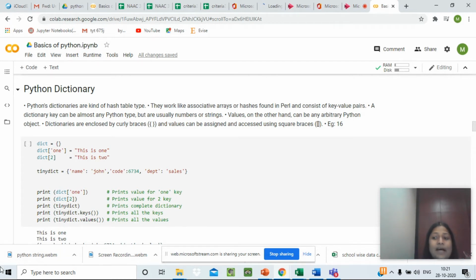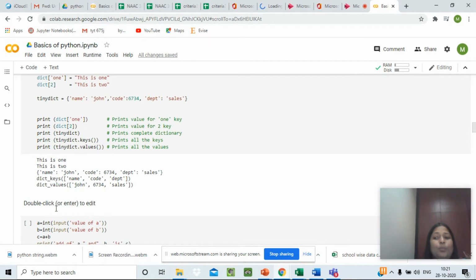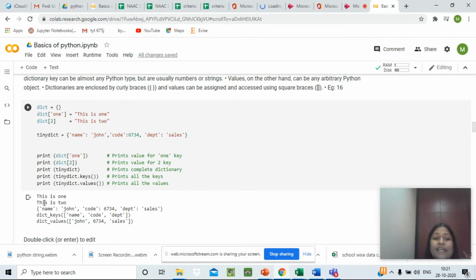Now, Python dictionaries are a kind of hash table type. They work like associative arrays or hashes found in Perl, and they consist of key value pairs. A dictionary key can almost be any Python type, but is usually a number or string. Values, on the other hand, can be any arbitrary Python object. The major difference is that a dictionary is defined using curly braces, and values can be assigned and accessed using square braces.